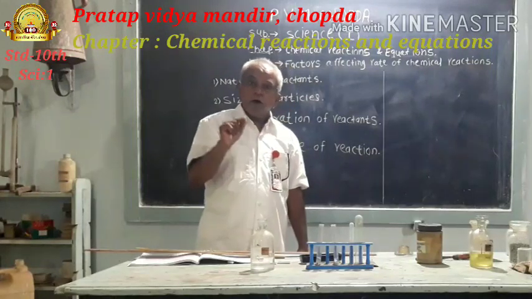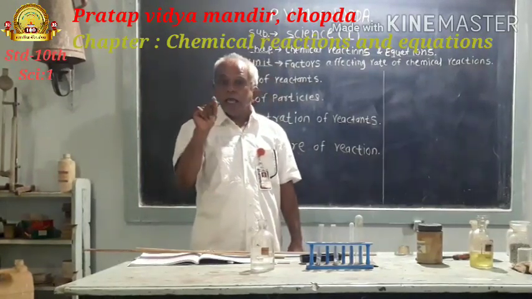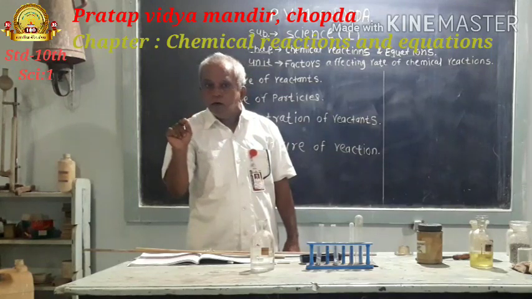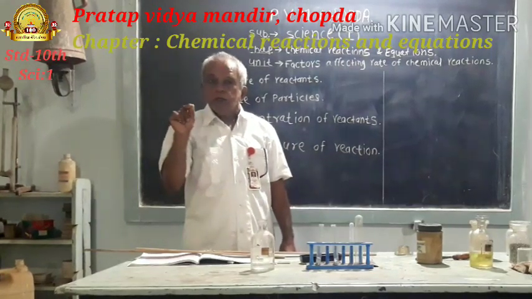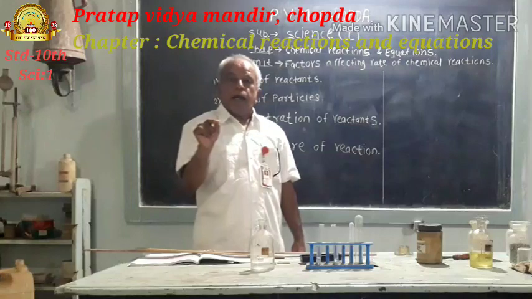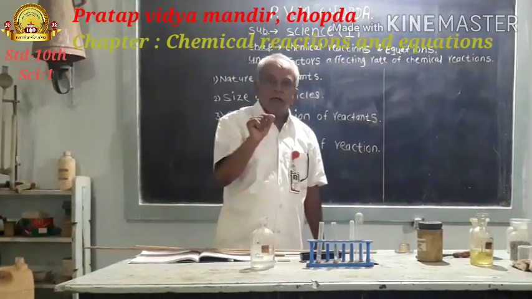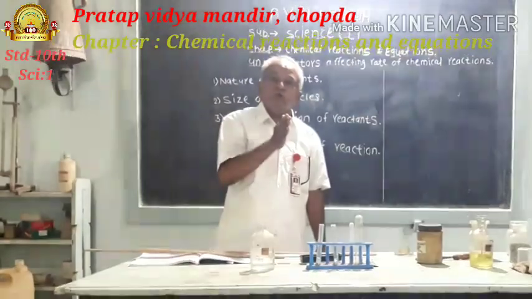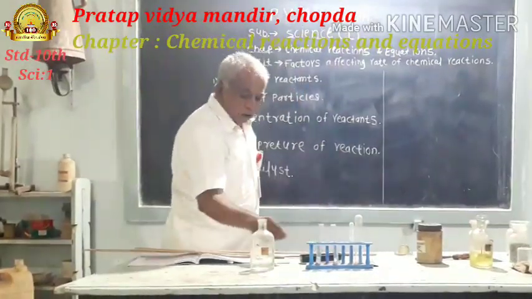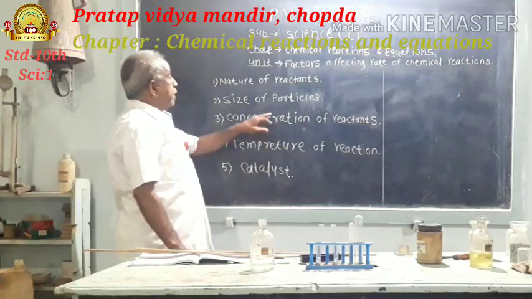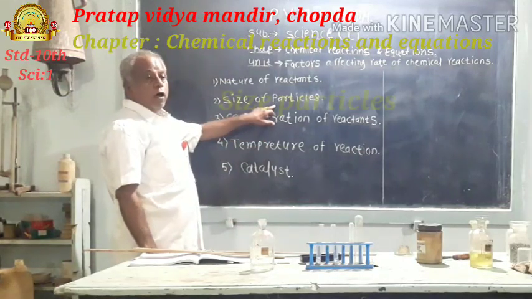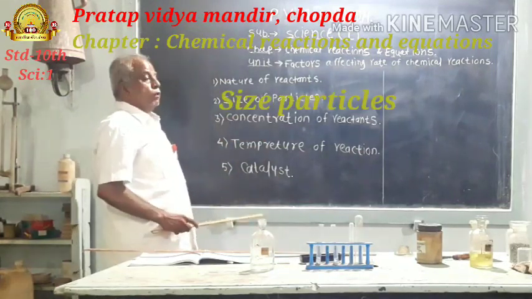Hence, the rate of chemical reaction between aluminium and dilute hydrochloric acid is rapid, and the rate of chemical reaction between zinc and dilute hydrochloric acid is slow. Next factor is size of particles.